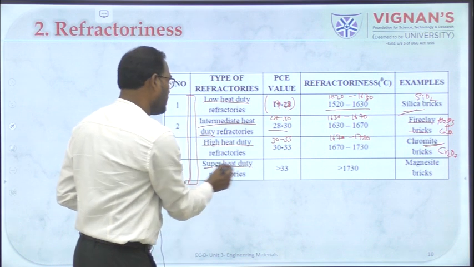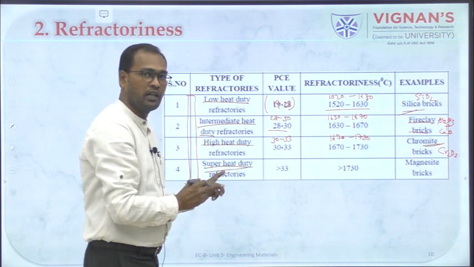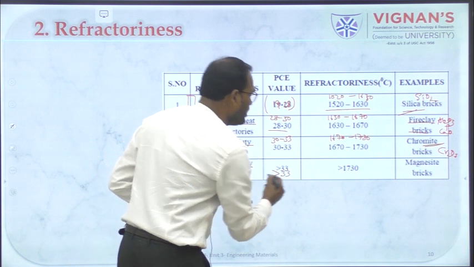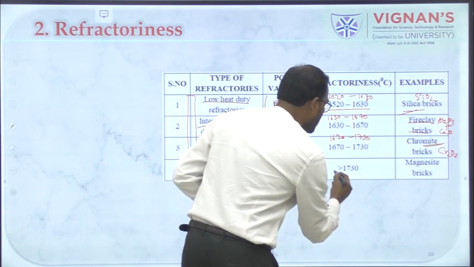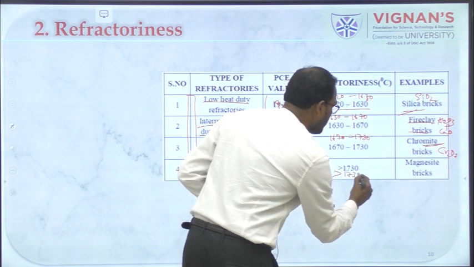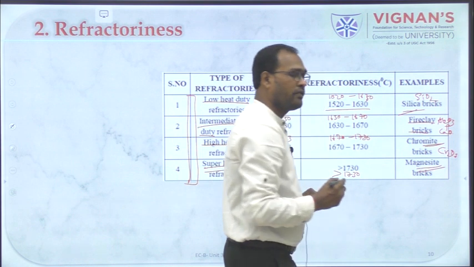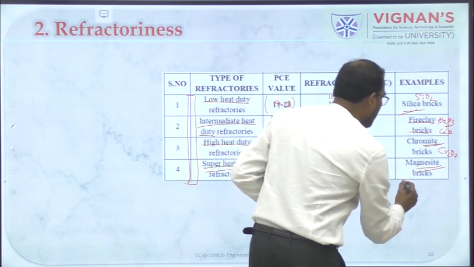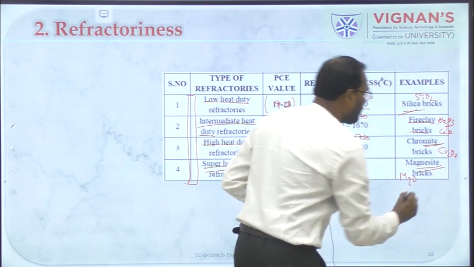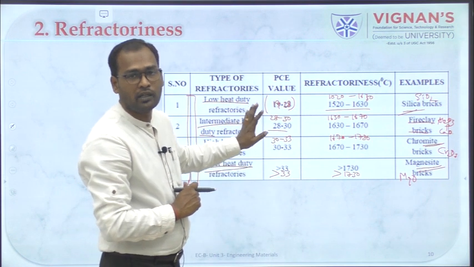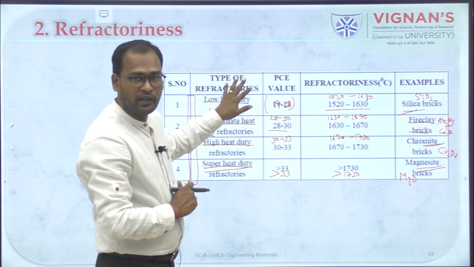And superheat duty refractories, where the PCE is greater than 33 and the temperature range is more than 1730, and usually the refractory material used is made of magnesite, MgO. So this is one classification of refractory materials based on refractoriness.